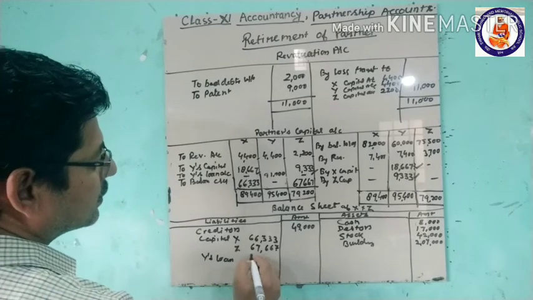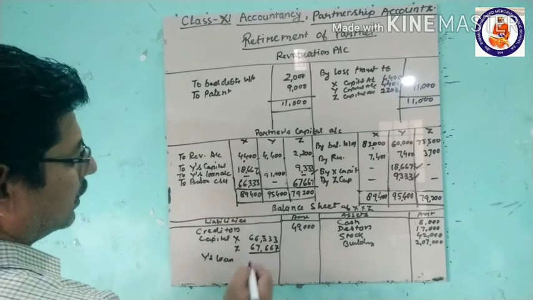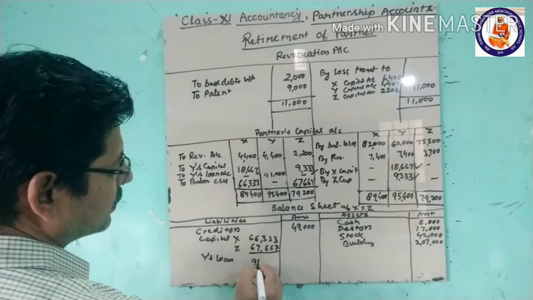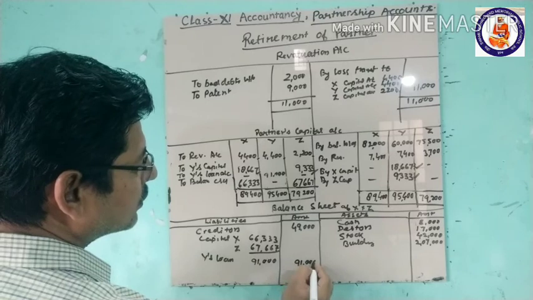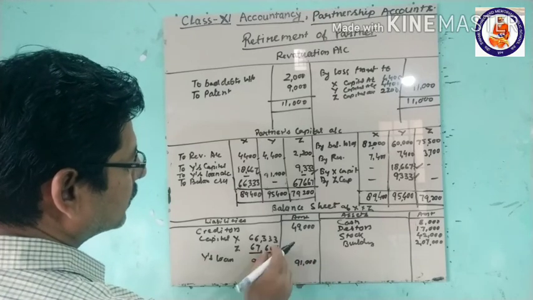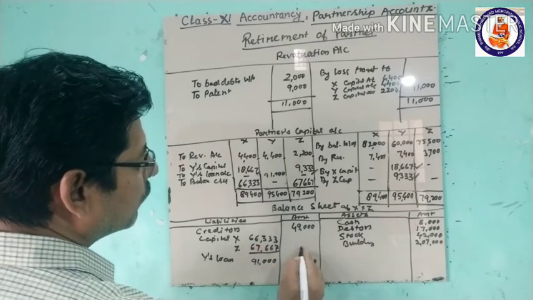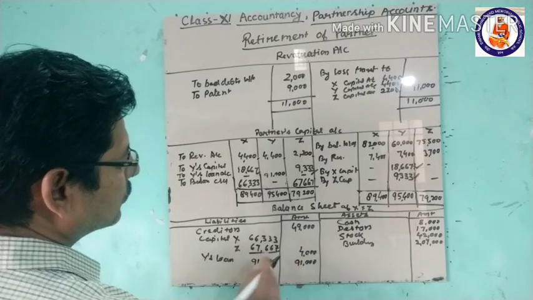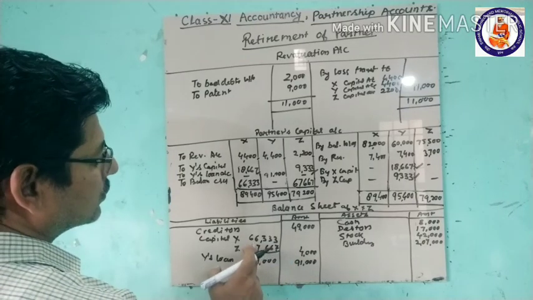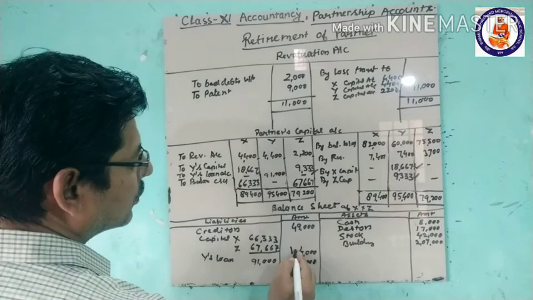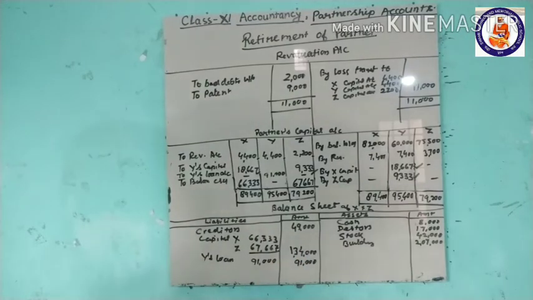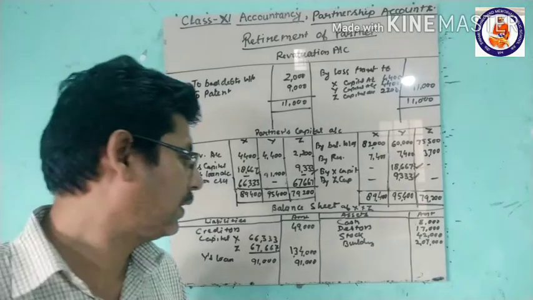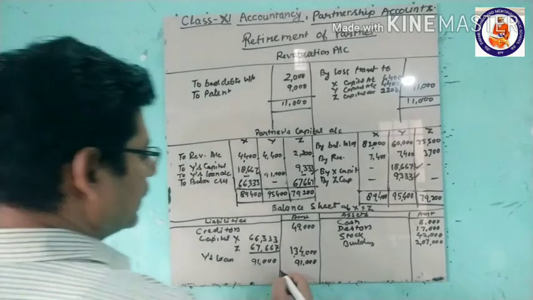So this is the capital, and 91,000 is the loan. We'll show it here, 91,000, and this is 1,34,000. Okay. So we will total up the thing.